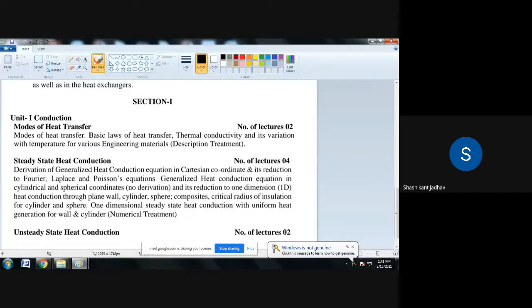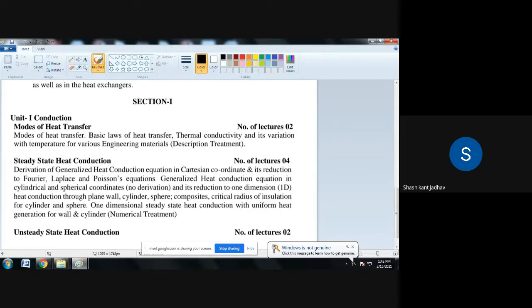So k is the thermal conductivity, with unit watt per meter Kelvin, and h is the coefficient of convective heat transfer, with unit watt per meter square Kelvin. What is the difference? For thermal conductivity, the unit is watt per meter Kelvin, and for convection it is watt per meter square Kelvin. So these are the units for thermal conductivity and the coefficient of convective heat transfer.